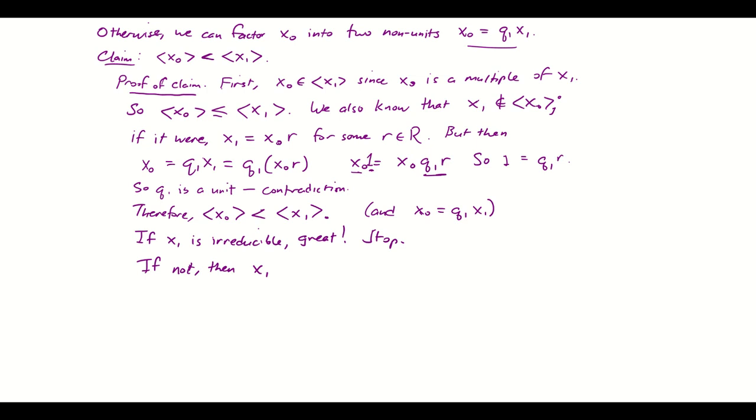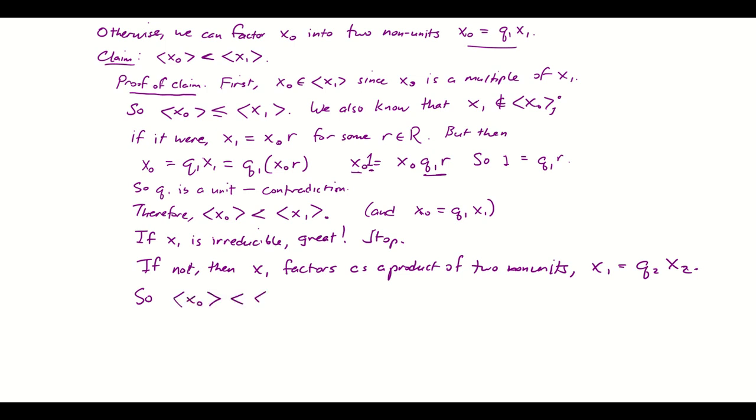then x1, since it's not a unit, factors as a product of two non-units. So let's say x1 equals q2 times x2. And at this point, without reproducing the entire argument, I'm just going to say we have this original ideal generated by x naught. It's a proper subideal of that generated by x1. And now this is a proper subideal of the ideal generated by x2.